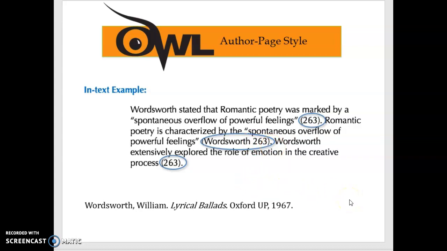Now the third sentence, what they are doing here is giving us an example that you do not cite only when you're quoting. You also cite when you're paraphrasing. Anytime you are getting information from another source, whether you're directly quoting it or whether you're paraphrasing it, you need to cite it. You need to tell us, if the page number is available, where it came from. So here I've used the author in the sentence, Wordsworth. So all I need to do is put the page number, page 263.